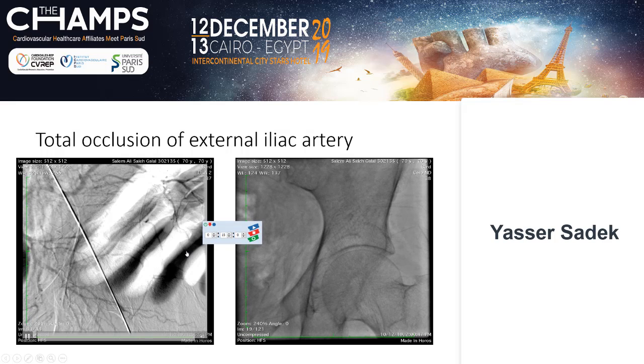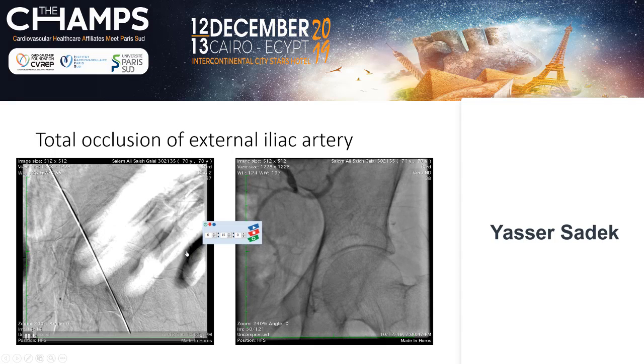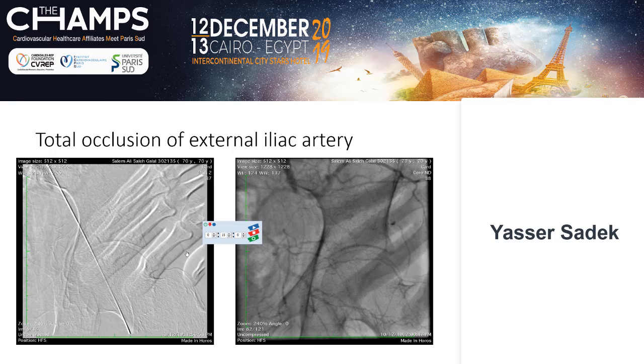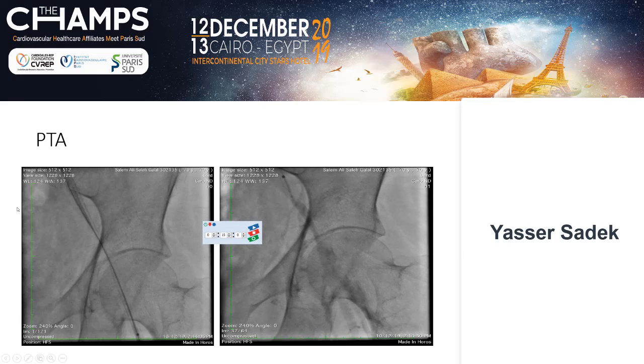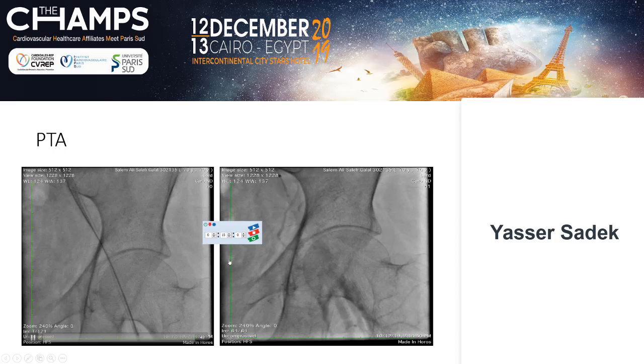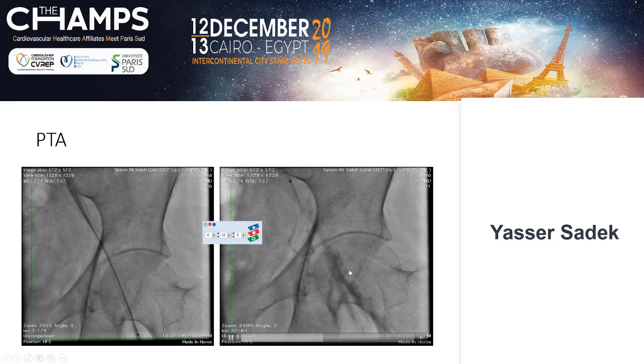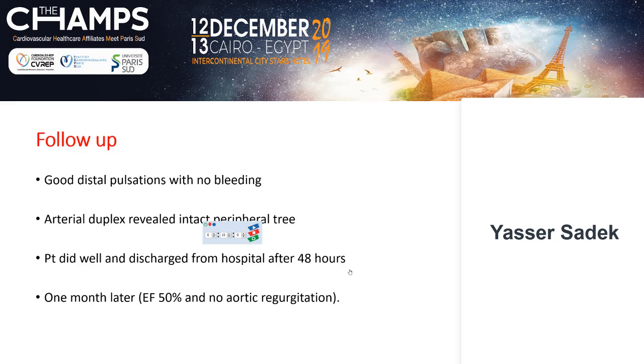The assistant told me that there is no pulsation on the external iliac. So I found this. So, okay, I did the balloon, and after that, this is the end result. Distal pulsation with no bleeding, arterial duplex revealed intact peripheral tree. Patient did well and was discharged from hospital after 48 hours.